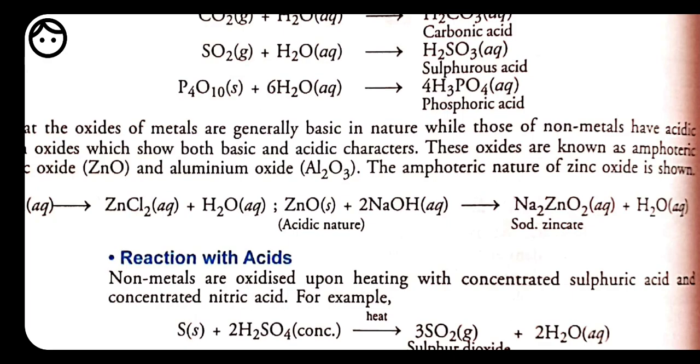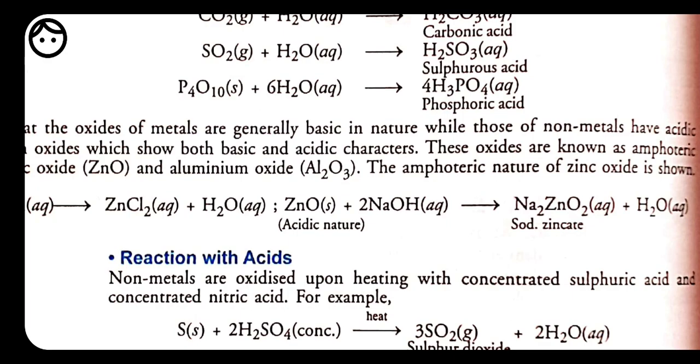So if any of the oxide is not dissolved into the water, then we need to dissolve this oxide into acid as well as base. And if they are going to form compounds with acid and base, they show the amphoteric nature. Okay, so amphoteric nature means that the oxide is able to dissolve into the acid and base both.